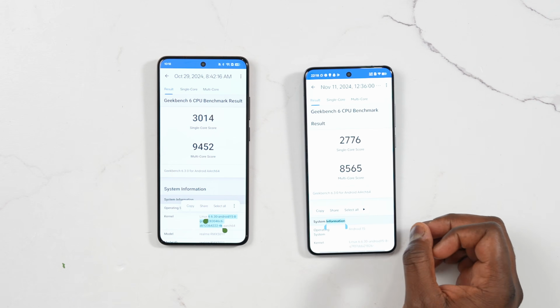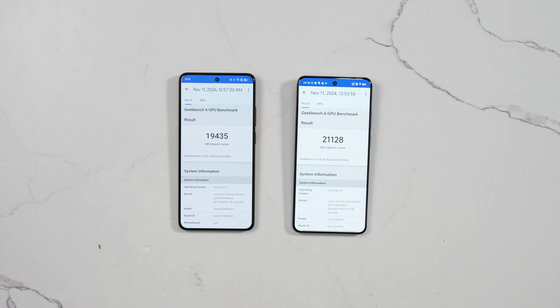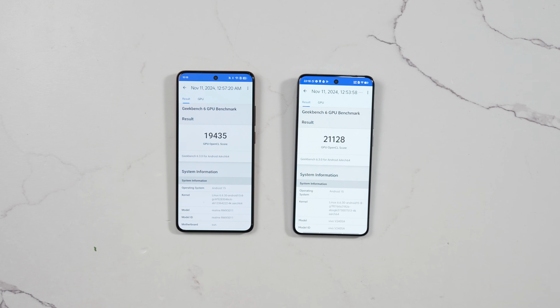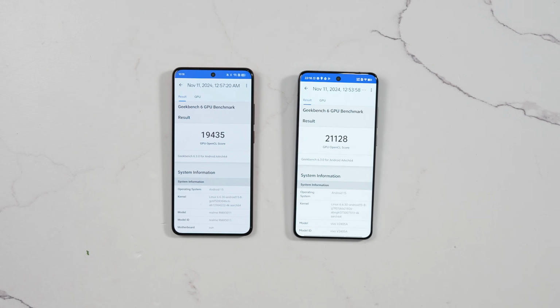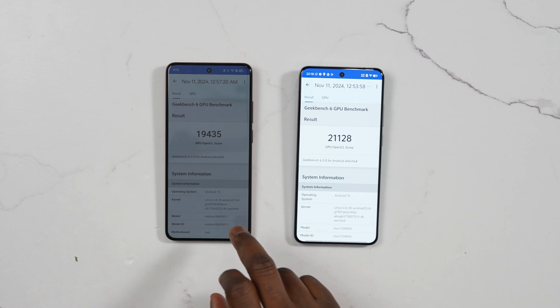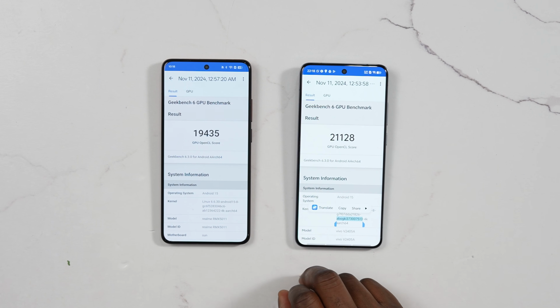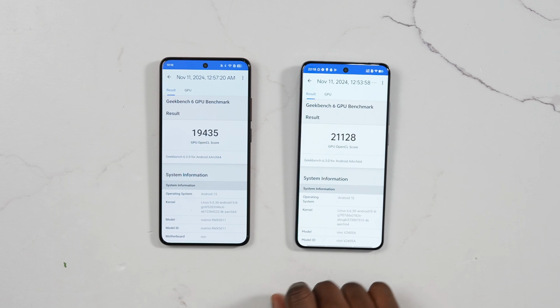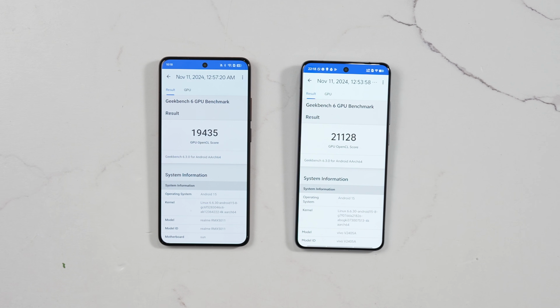Now, when we move to GPU, this is where the Dimensity does a very good job, and it clearly beats out Snapdragon. Dimensity comes in at 21,128 compared to 19,435. Now, I really like the sliced Adreno GPU, but this is looking pretty good from MediaTek. So let's go over and check out some stuff from 3D Mark.